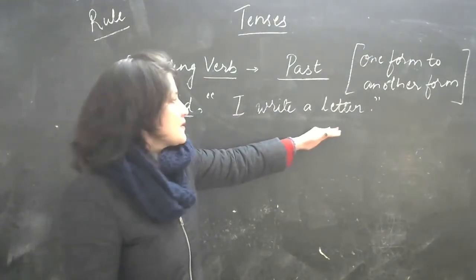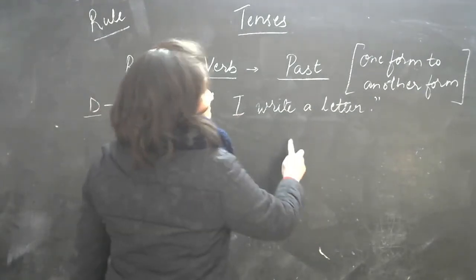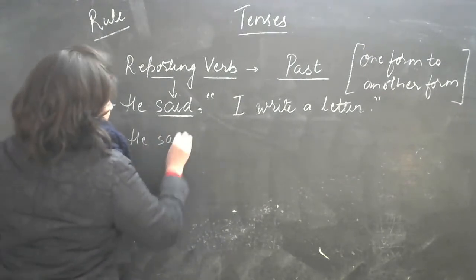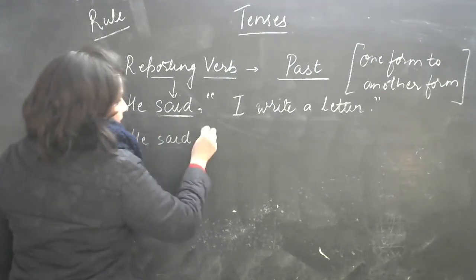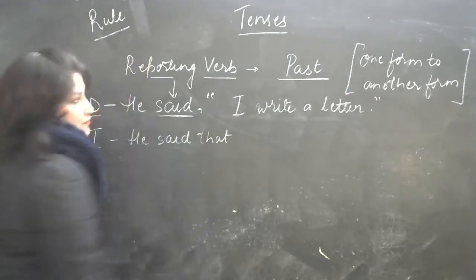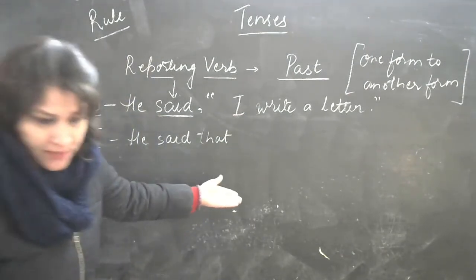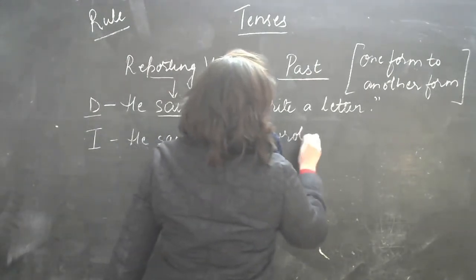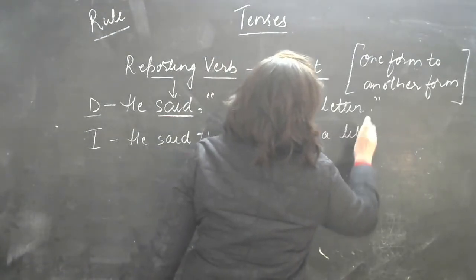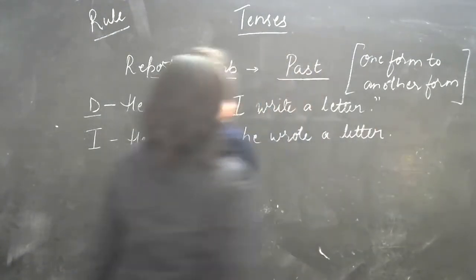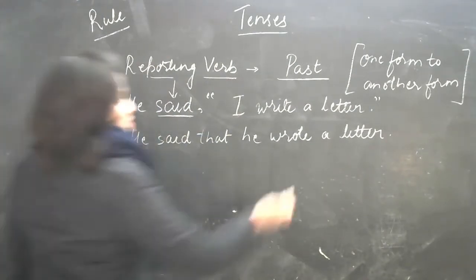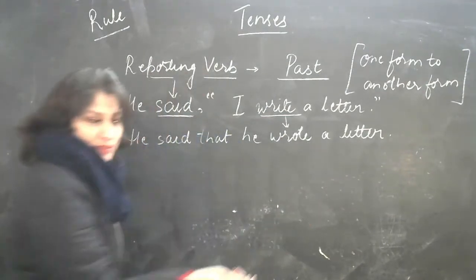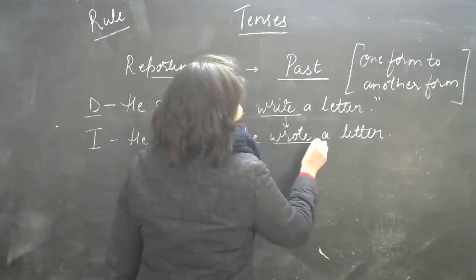You'll change it into simple past tense. That is, he said, I'll remove the comma and inverted commas, that, okay, he wrote a letter. So what I've done is, from simple present, I've changed it to simple past.